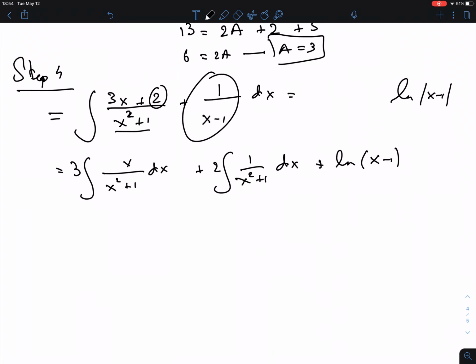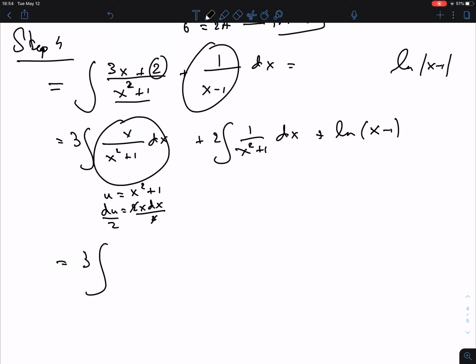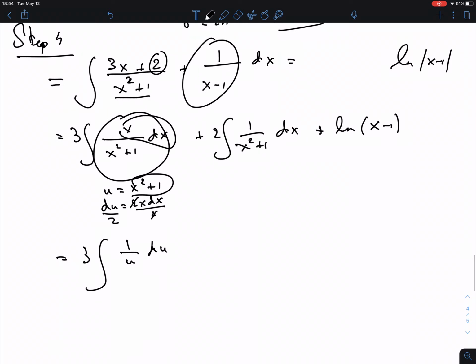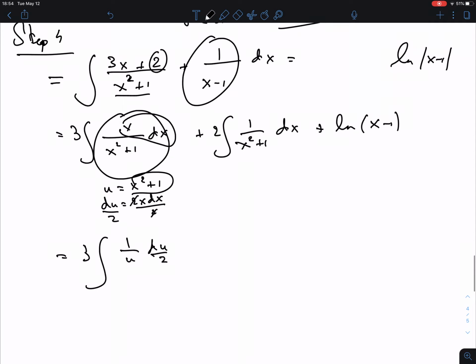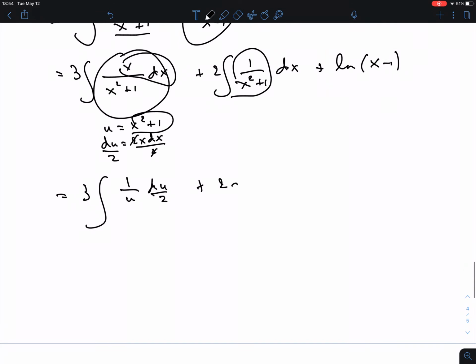Okay, why do I do this? Because this I will have to do with substitution. u equals x squared plus 1, namely the bottom, because then du is 2x dx. I have actually no 2, so I divide by 2 on both sides. Okay, so this becomes 3 times 1 over u du. Why 1 over u? Because x squared plus 1 is u, right? And what about this x dx? Well, that's all inside the du. And there was the 1 over 2. Okay, what about the next term? This is just the antiderivative of this thing, just arctangent, so I don't have to do anything here.